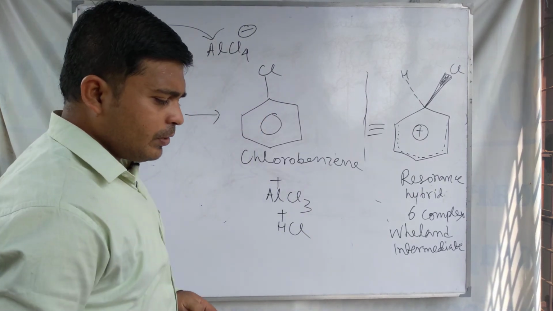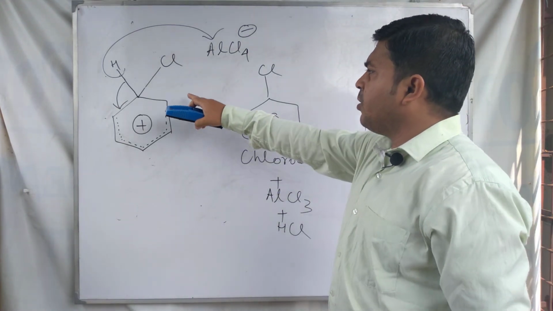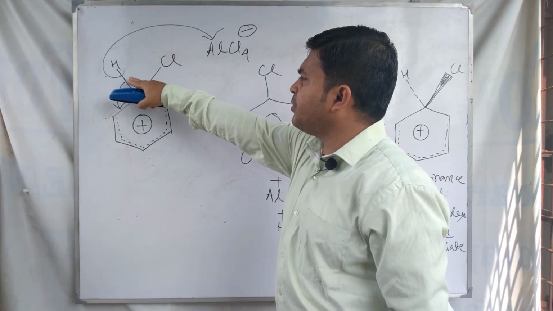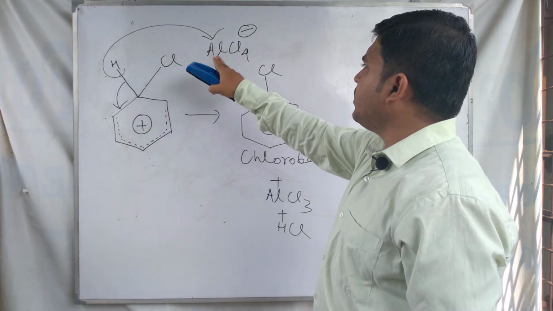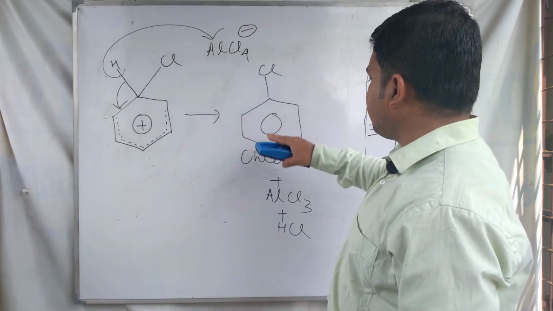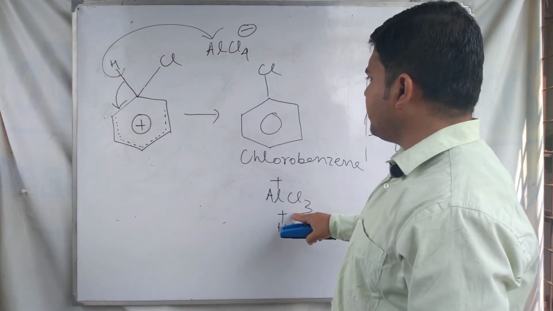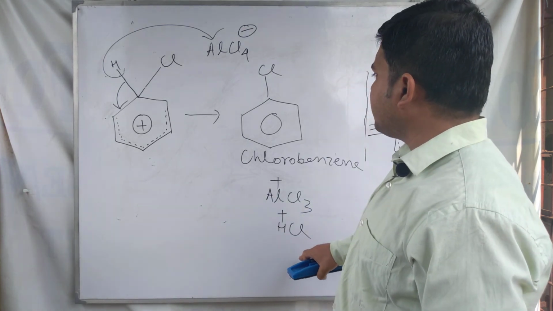These are the end products of the reaction. After removal of this hydrogen from the carbocation intermediate, HCl is formed and AlCl4 minus is converted to AlCl3, and this is the end of the reaction.